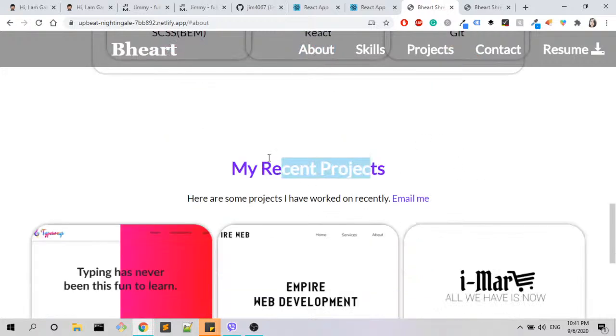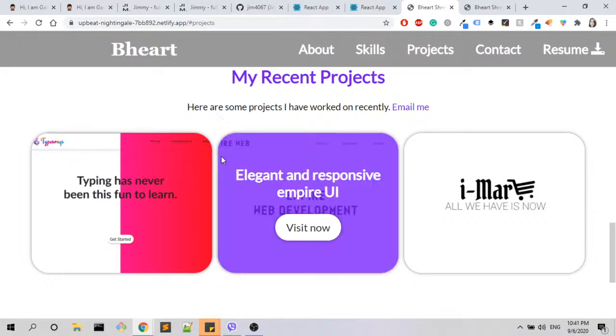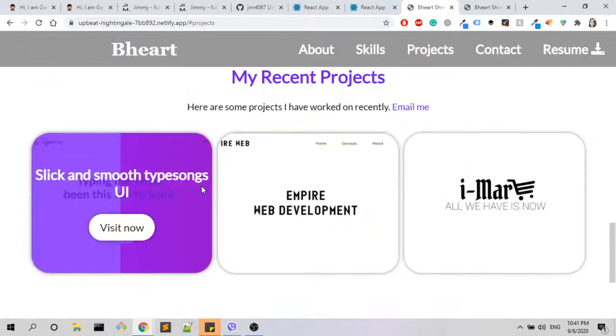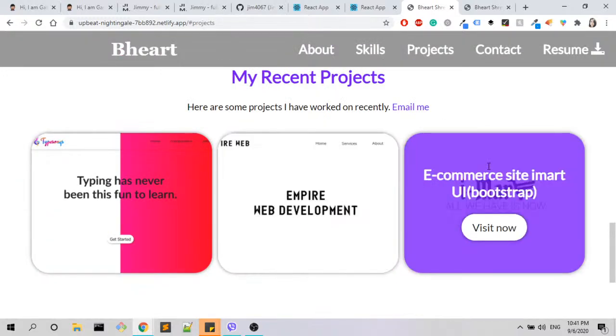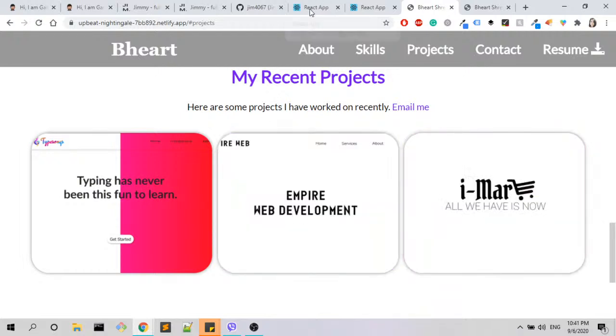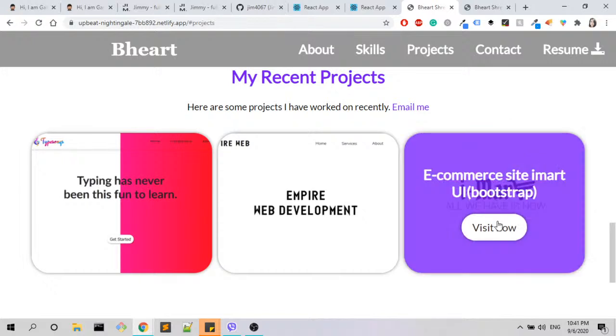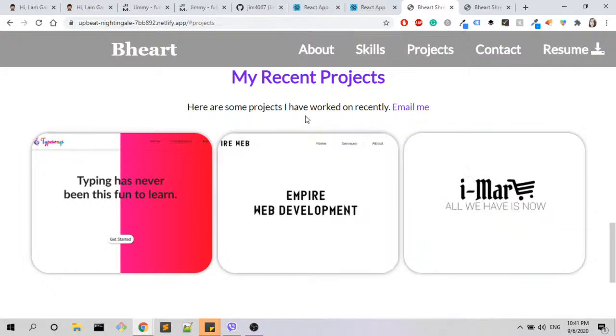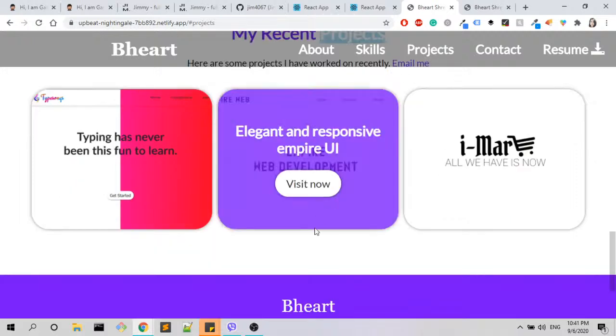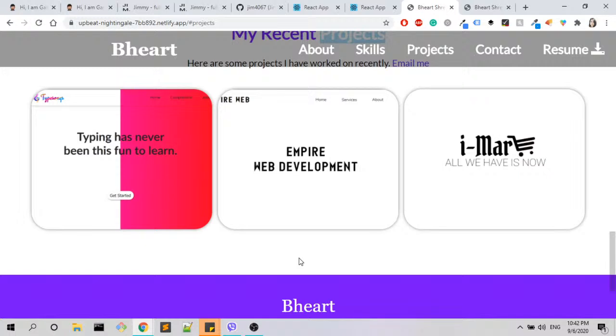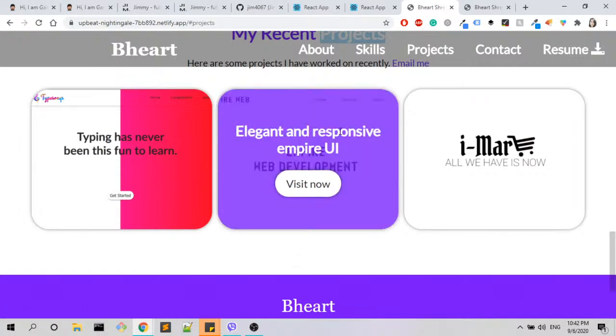And now let's check the part with my recent projects, which I think is this one, the projects. Okay, I want to ask here, do you have only these 3 projects? I think not, because one of those projects is the React app, so you could include it here. And yes, okay, you say my recent projects, but where can I find more of your projects? You could possibly have a link here to check most of your projects.